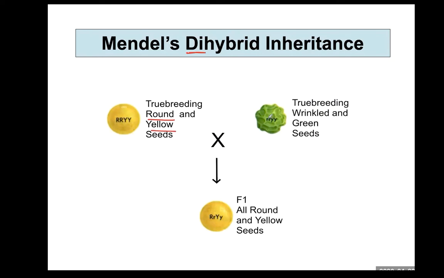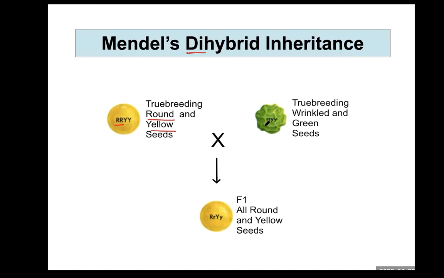Therefore, it has small r, small r, small y, small y. Keep in mind, when you decide to use the letter R for the shape of seed, then dominant should be uppercase large R, and recessive allele should be small r, small r.